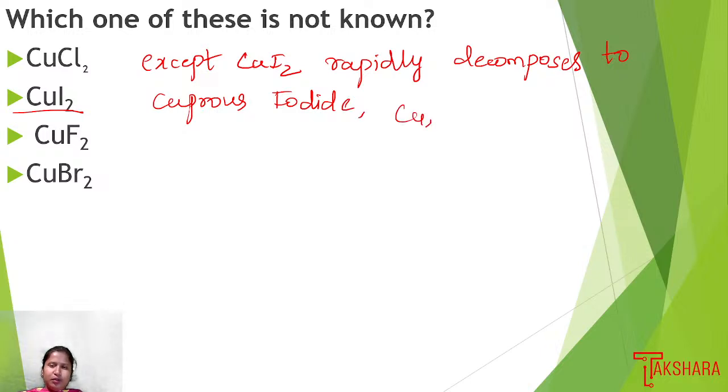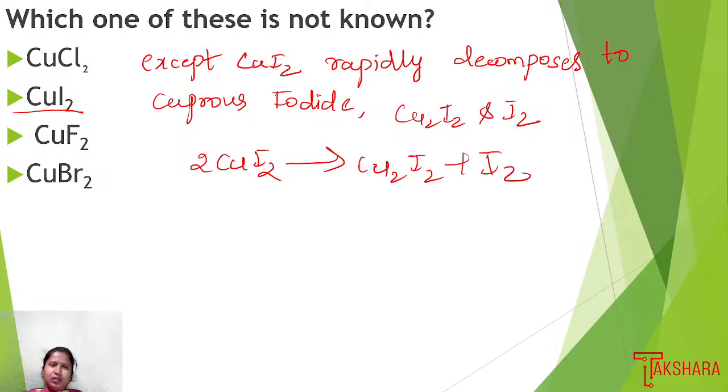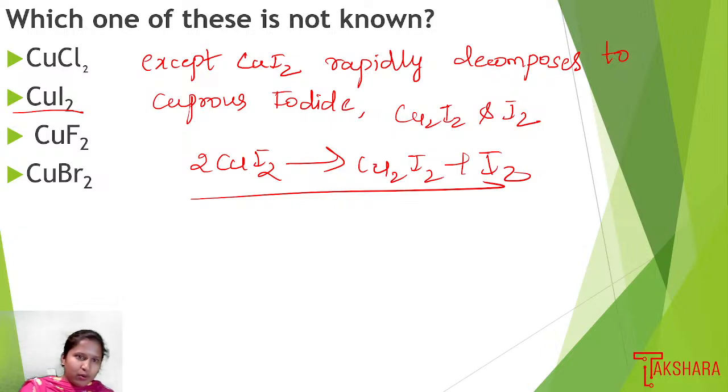So that is Cu2I2 and I2. Okay, so 2CuI2 will give Cu2I2 plus I2. So the remaining options are all known iodides, known halides, except CuI2, because it immediately decomposes to cuprous iodide.